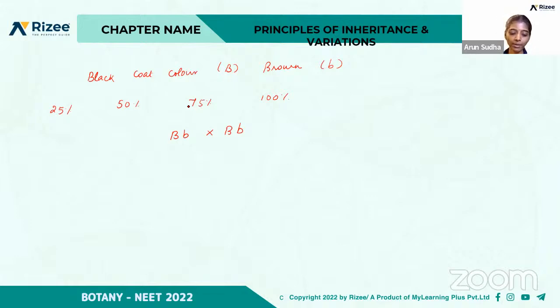Then in a monohybrid cross, what is the ratio of homozygous dominant and homozygous recessive individuals in F2 generation? Is it 1:2:1, 2:1, 3:1, or 1:1? Yeah, D is the right answer. That is 1:1 is the right answer.